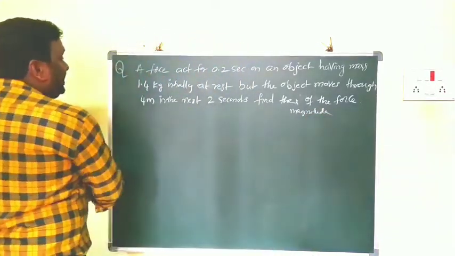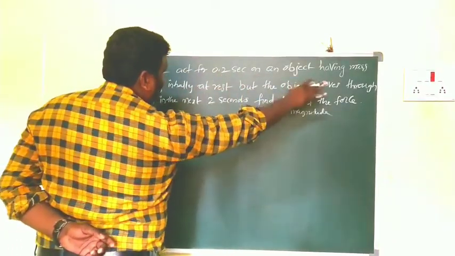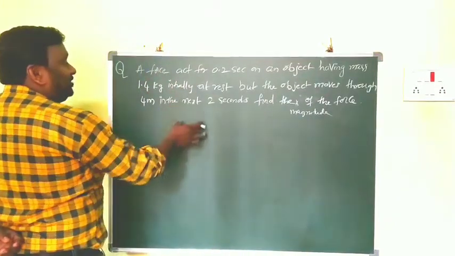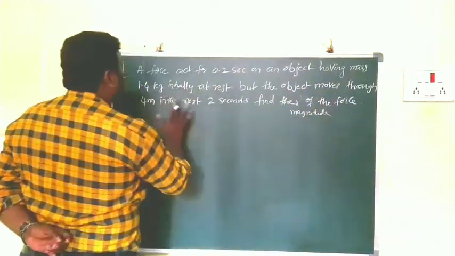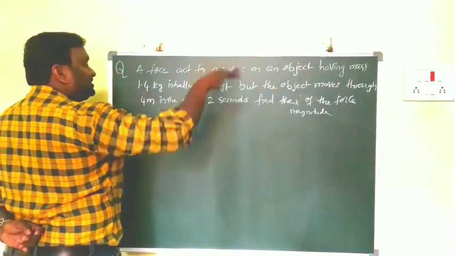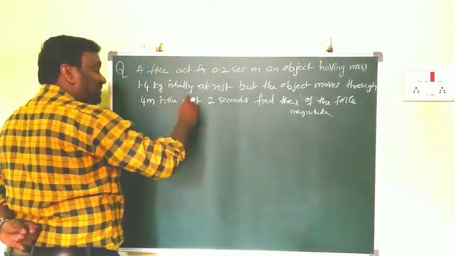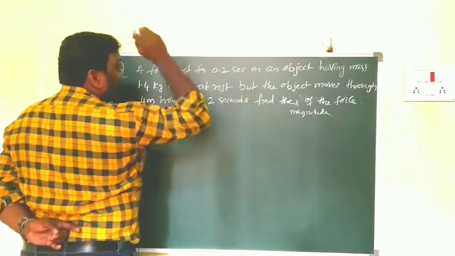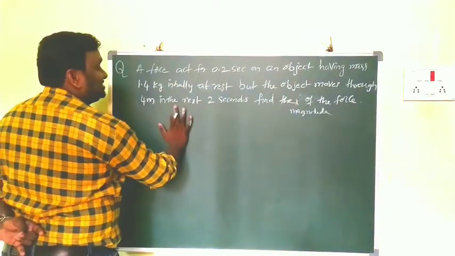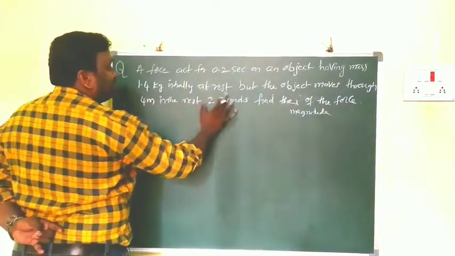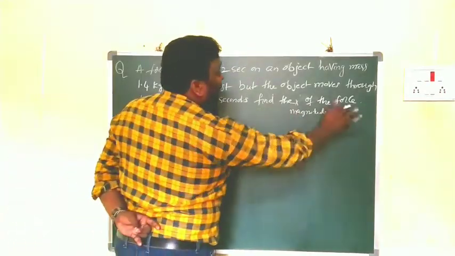I am reading again. Look here. A force acts for 0.2 seconds on the object. How much force is acting? We have to find that. How much time will it be acting? 0.2 seconds. Having mass, what is the mass of the body? 1.4 kg. How is it initially? At rest. The body is initially at rest and some force is acting. How much time does the force act? 0.2 seconds. But the object moves through 4 meters in the next 2 seconds. How much distance does it travel? 4 meters in 2 seconds. Find the magnitude of force.